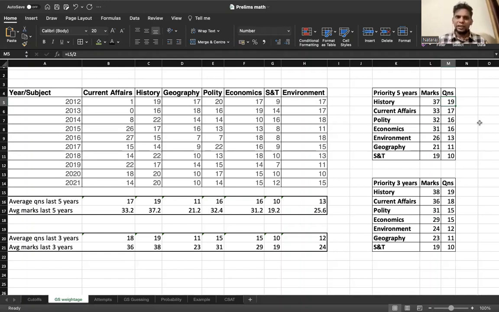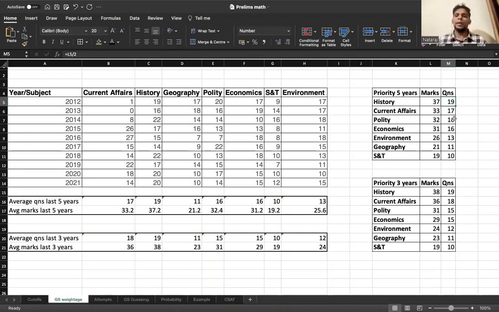Same thing with ancient, medieval and culture: there will be some questions like this. Maybe a couple of questions in ancient you could possibly do, 1 or 2 in medieval, and 1 or 2 in culture that you may not be able to. But instead there may be easier questions in science and technology or environment, depending upon your strength. Maybe there are easier questions in polity, so focus on those areas in which you can get the easiest 50% or more.